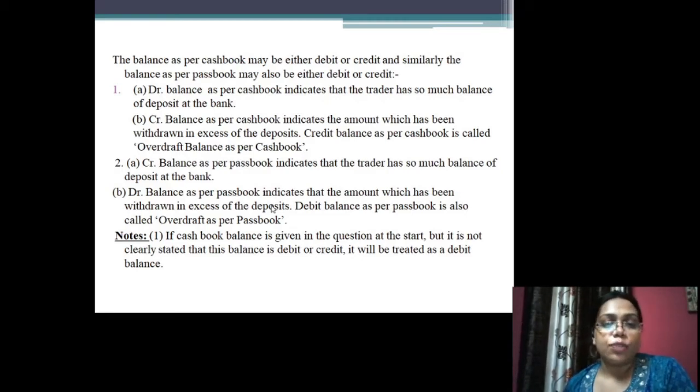Credit balance as per cash book indicates that the amount which has been withdrawn is in excess of deposits. And it is also a situation of overdraft as per cash book.